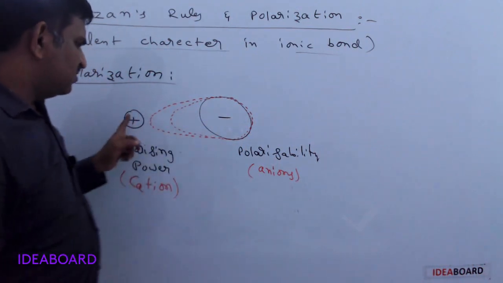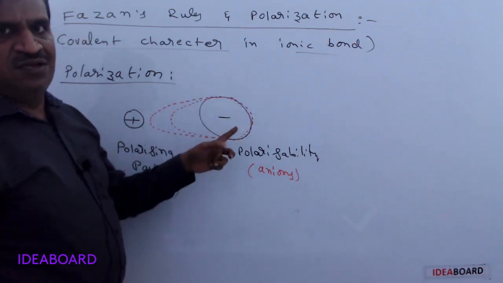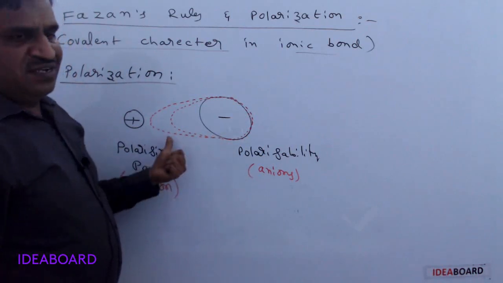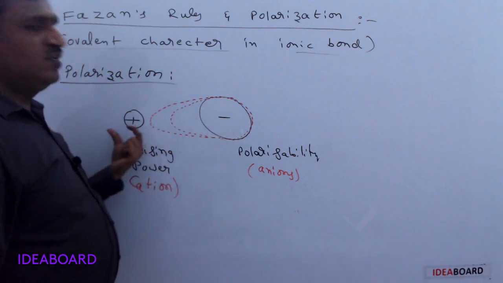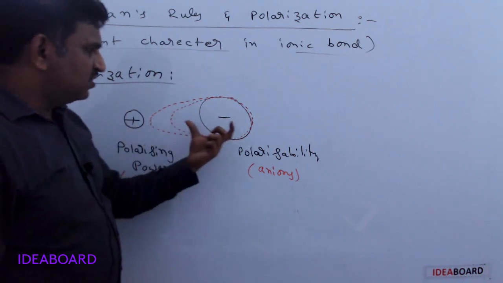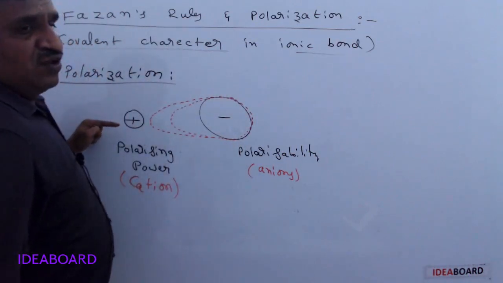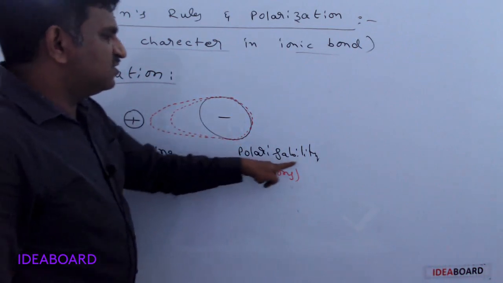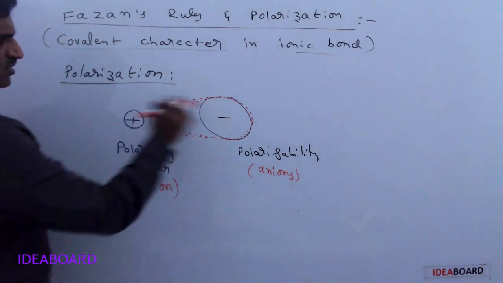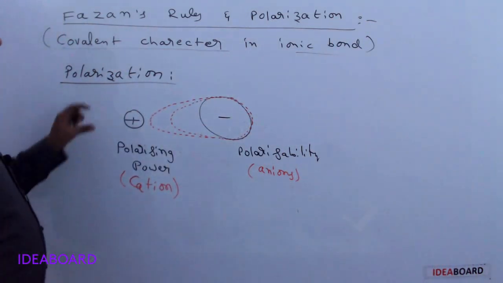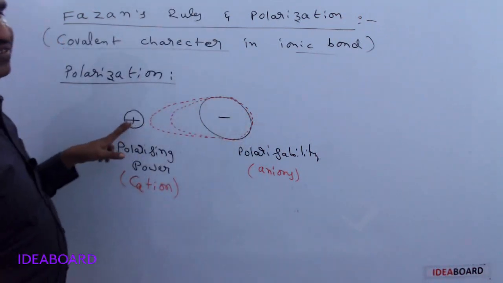And next, because of its attraction, what happens? Generally the electron cloud is spherical, but it becomes elliptical, or sometimes like a cone. The electron cloud moves towards the cation, and this distortion of the electron cloud because of the cation's attraction is called polarizability of the anion. Simply, in this complete process, due to the attraction of the cation, the negatively charged electron cloud is distorted towards the cation.